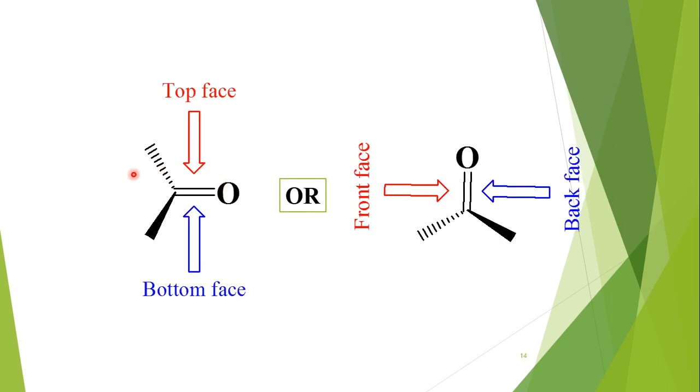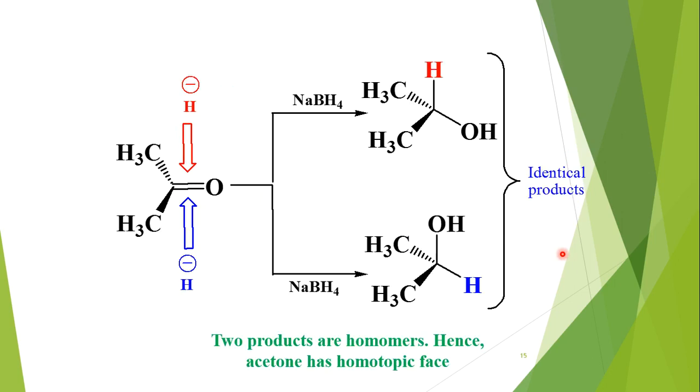Just as we see in alkenes, these top and bottom faces we can observe in carbonyls, where a carbon oxygen double bond is present, one sigma bond and another pi bond. So here we can also see the top face and bottom face, front face and back face. Now we have to check the topic relation between these two faces.